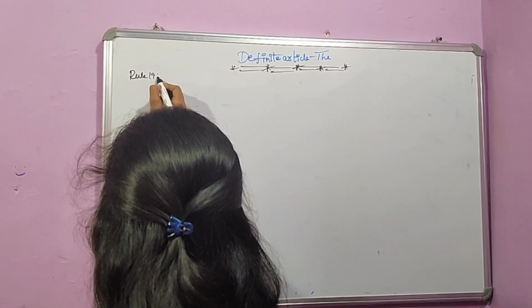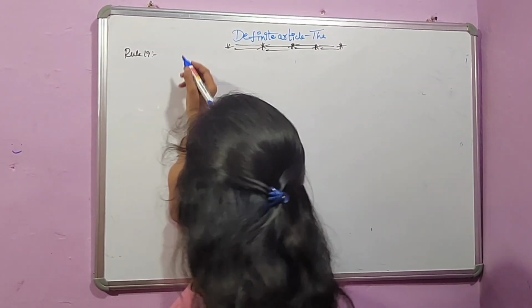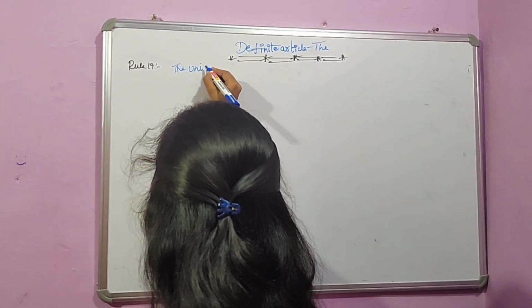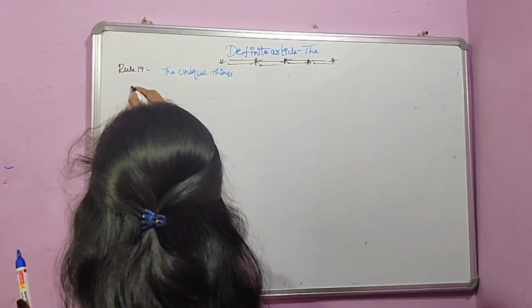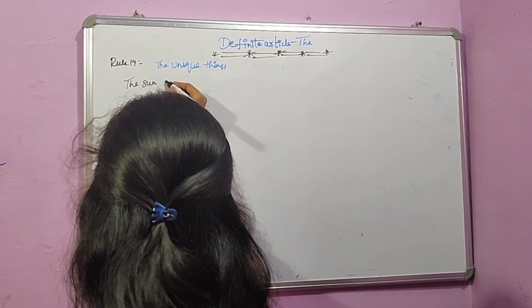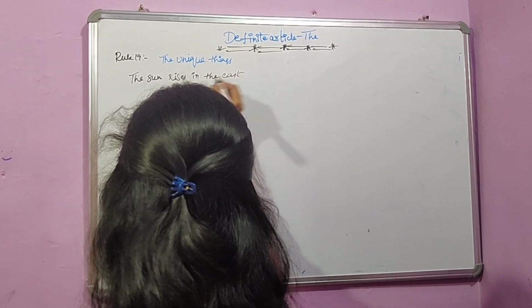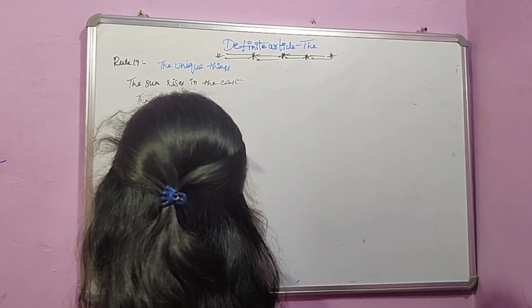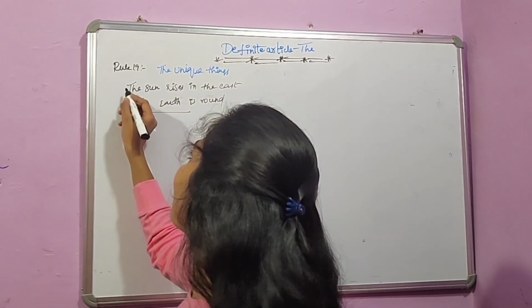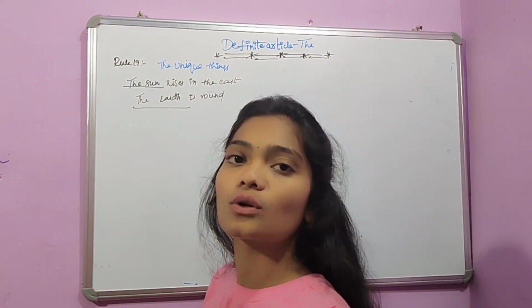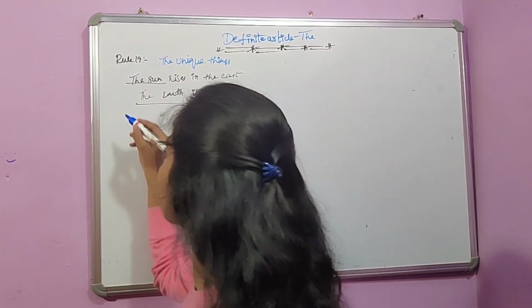Rule 19 is we should use the article before the unique things. For example, the sun rises in the east and the earth is round. Here if you observe, the earth, the sun, the moon, these are all unique things. Before such unique things, we have to use the article.